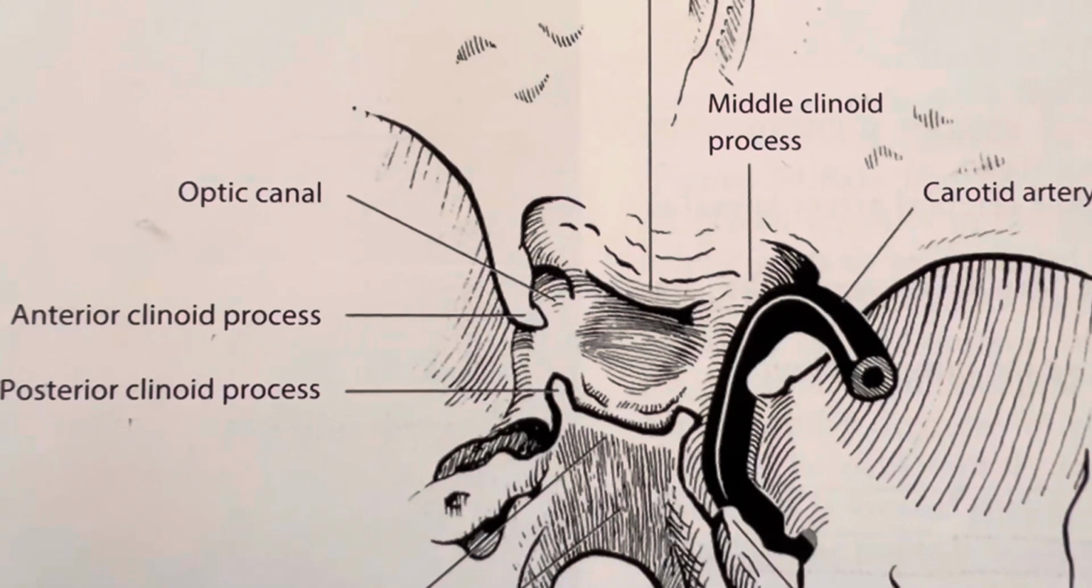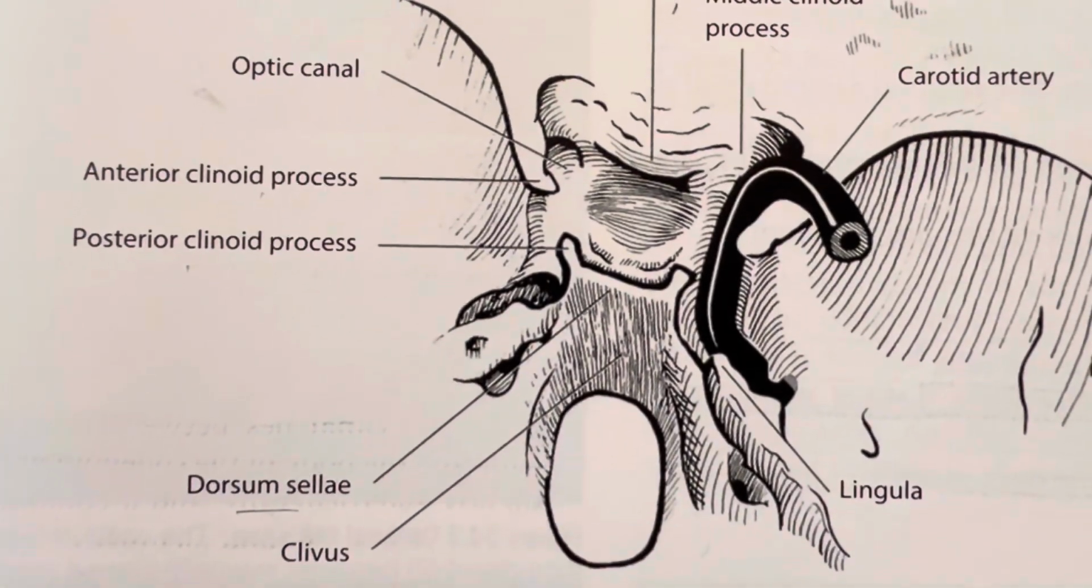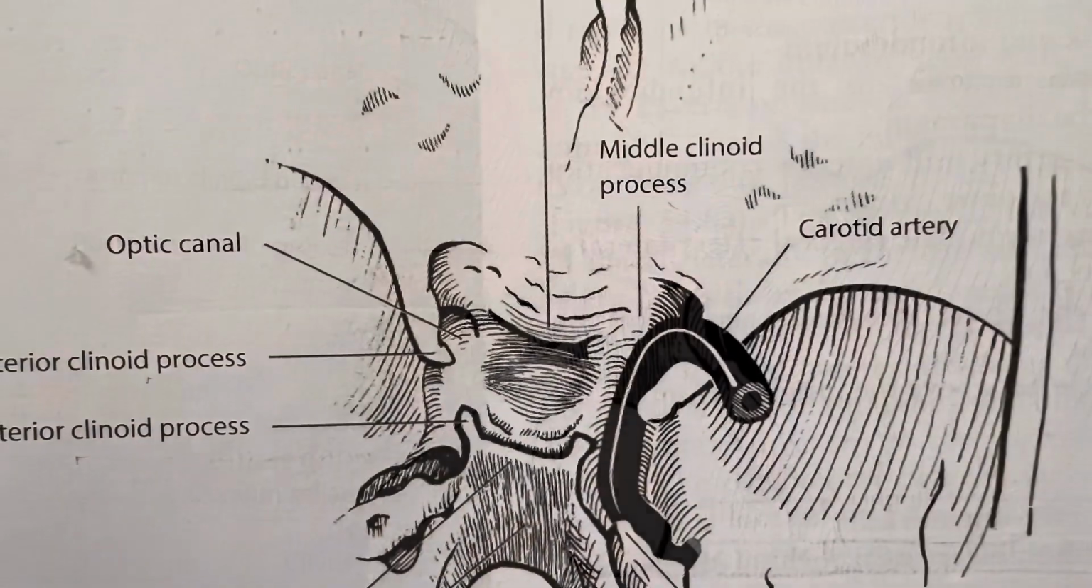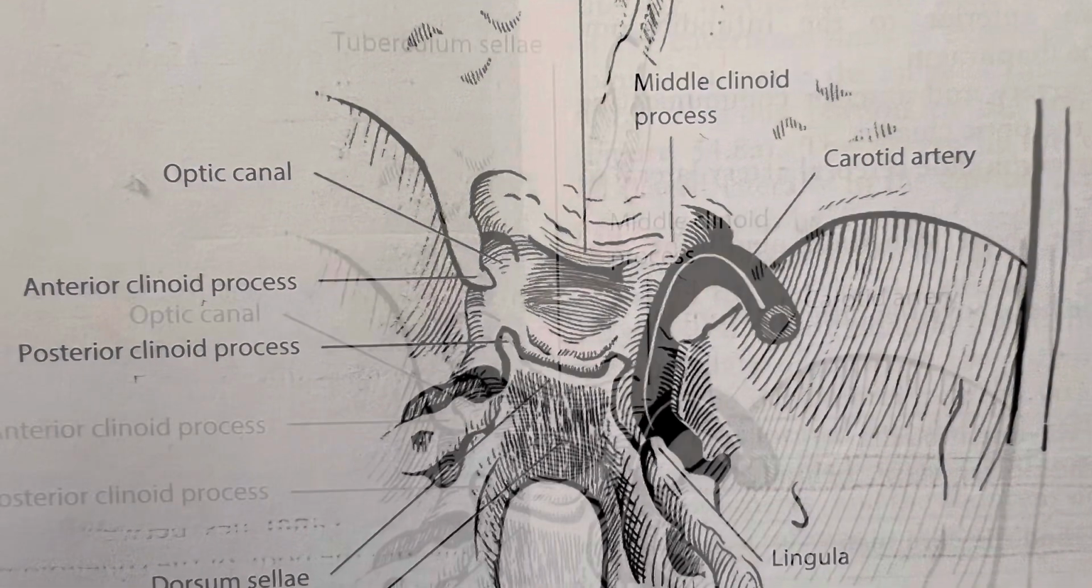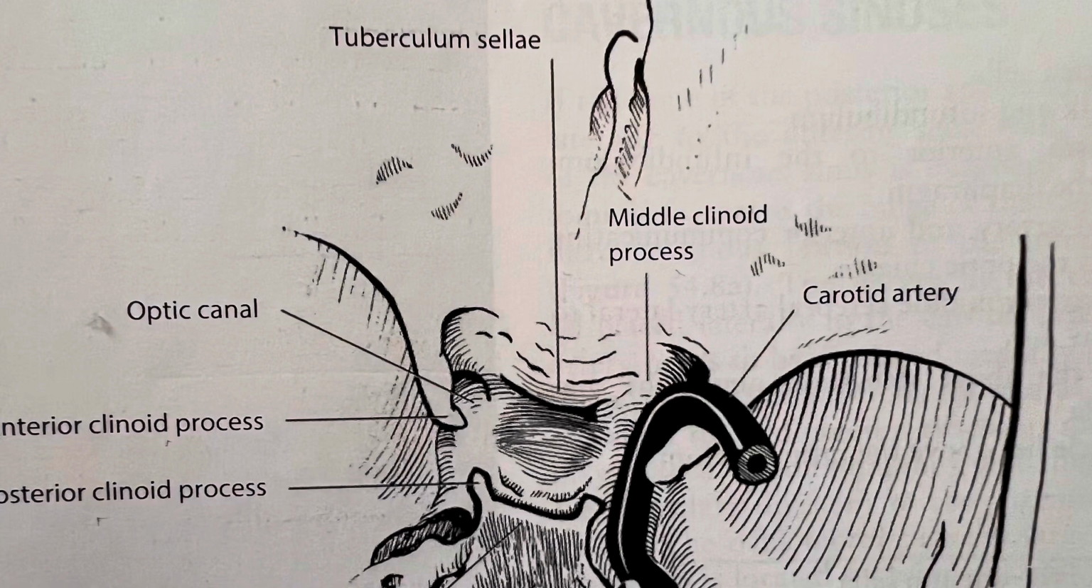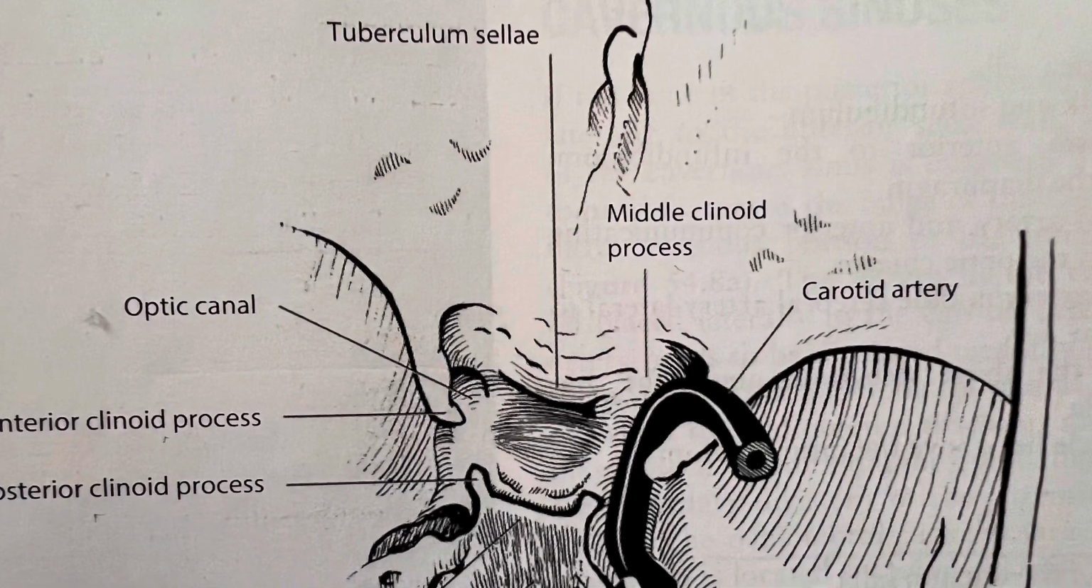The tuberculum sellae is a midline ridge in the anterior slope of the sella turcica. The dorsum sellae is the posterior wall of the sella turcica, with a superolateral projection of the dorsum forming the posterior clinoid process.